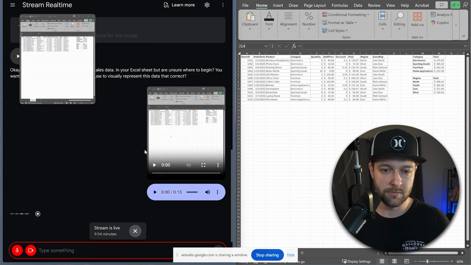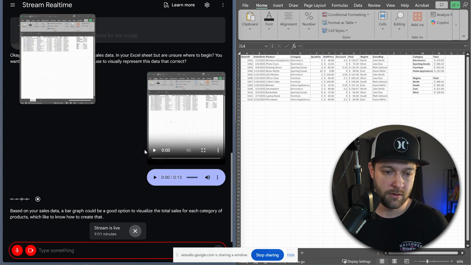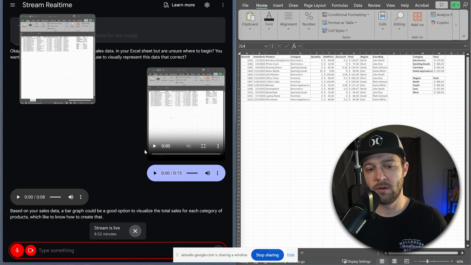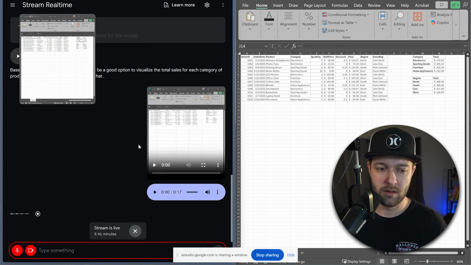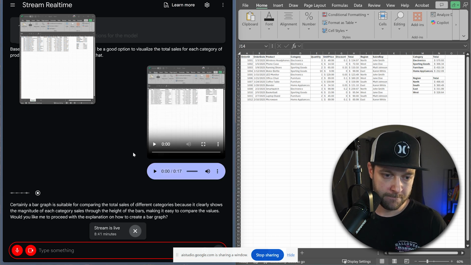Based on your sales data, a bar graph could be a good option to visualize the total sales for each category of products. Would you like to know how to create that? Before we create that, I'm curious to know why a bar graph would be better than any other graph type. Certainly, a bar graph is suitable for comparing the total sales of different categories because it clearly shows the magnitude of each category's sales through the height of the bars, making it easy to compare the values.